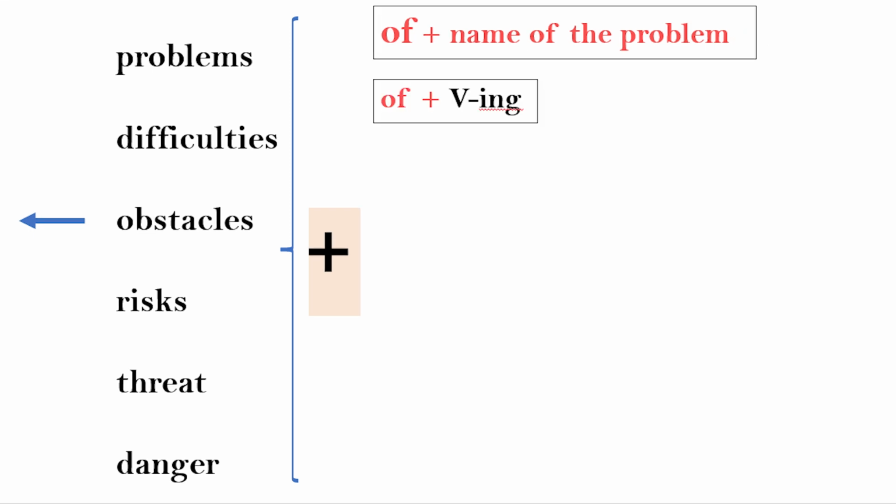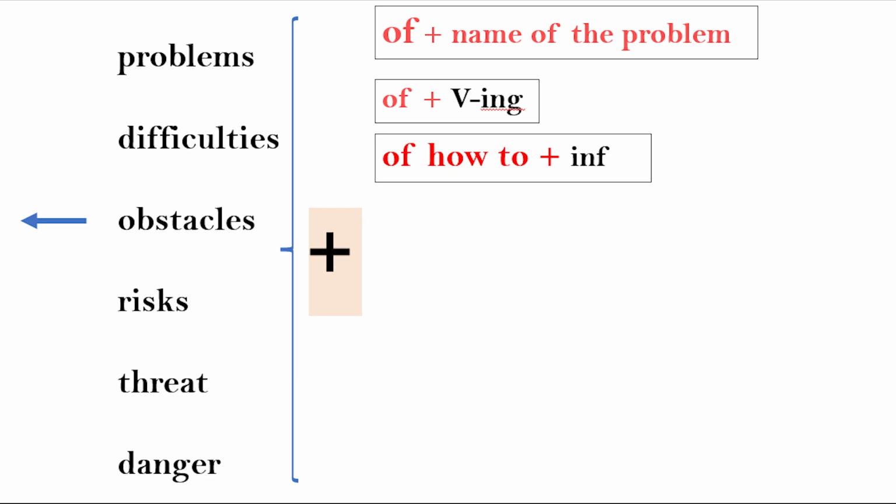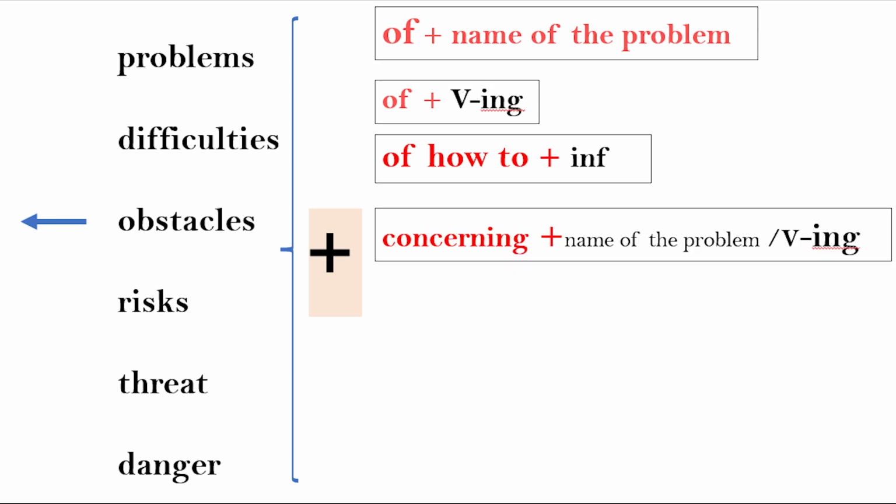Of plus verb ing: problem of smoking, of taking drugs, of wasting money. Then we have how to plus the verb in infinitive: problem of how to subsidize poor people, the problem of how to manage the economy, the risks of how to deal with younger generations, the danger of how to deal with gangs in streets. Then we have concerning plus the name of the problem.